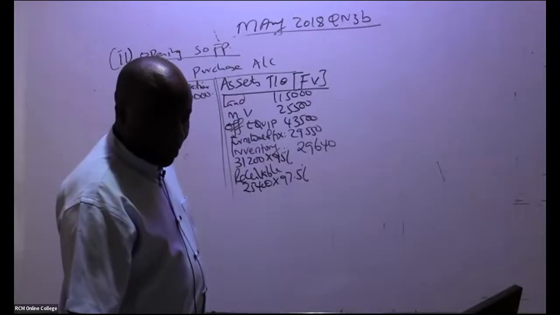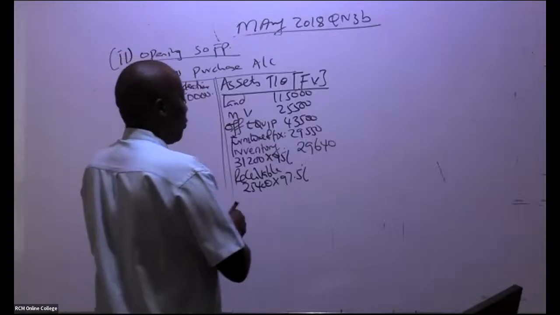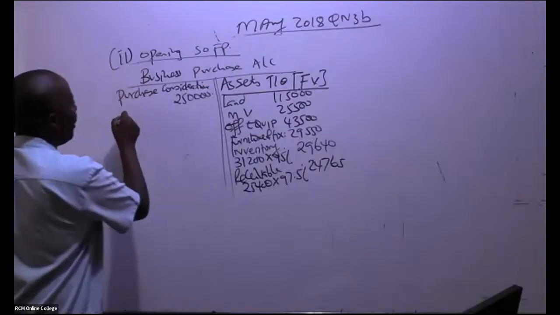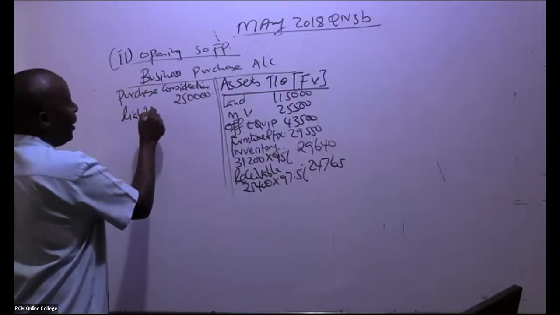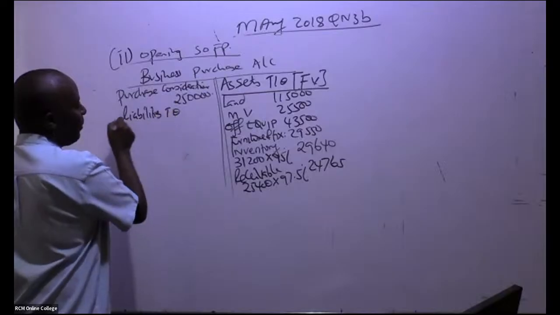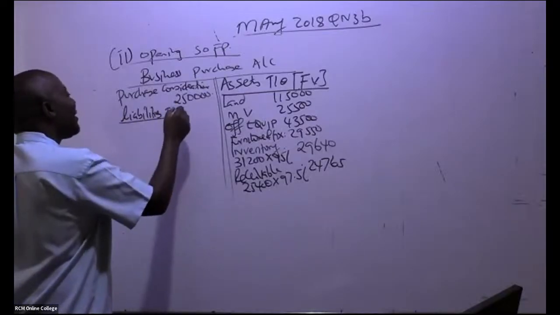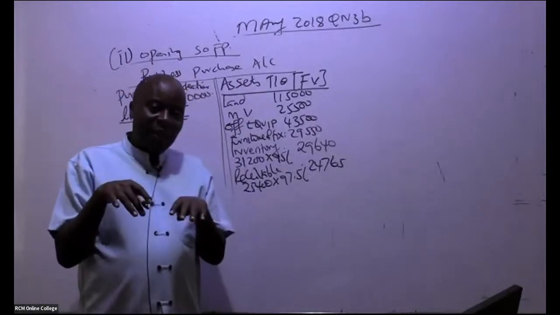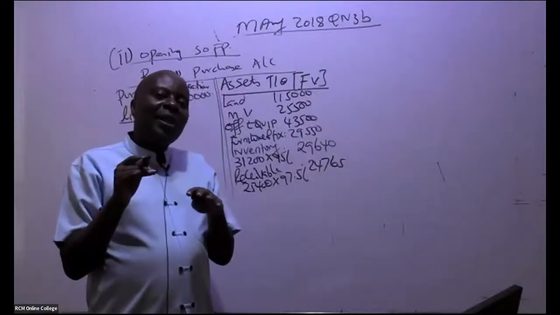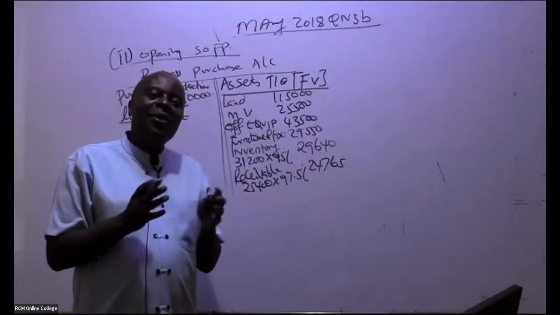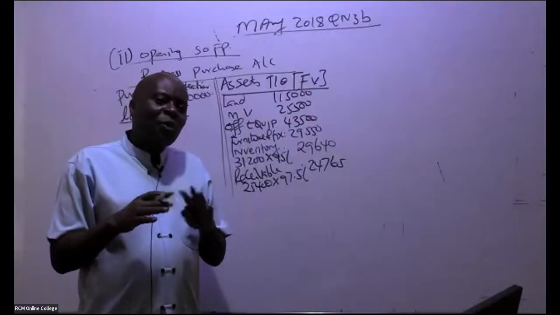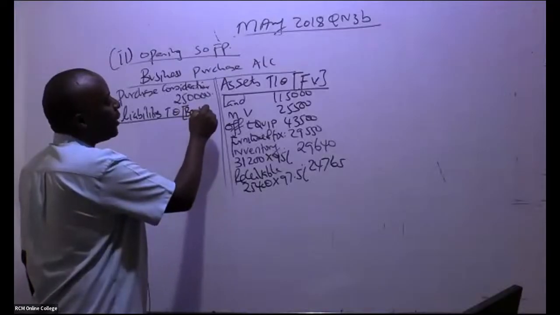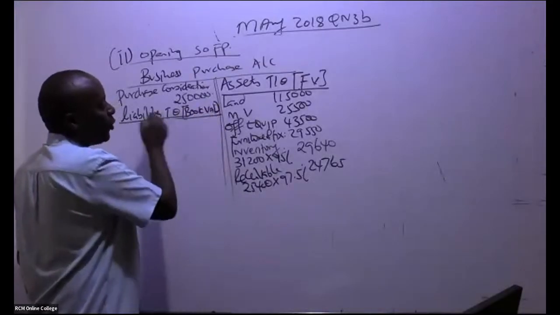So we have here 24,765. And then now you come to the liabilities. So liabilities taken over. Remember, it will be very, very rare to start valuing liabilities. But this liability, which was a bank loan, now because it's being taken over by a company, are you going to get a discount? No. Unless you're told, I've never seen that. Liabilities, we always take the book values. The ones that were taken over, you take the book values like that.